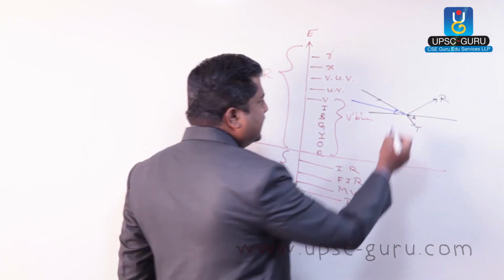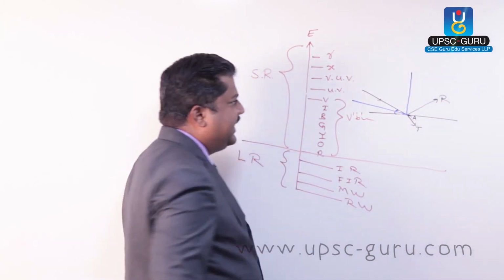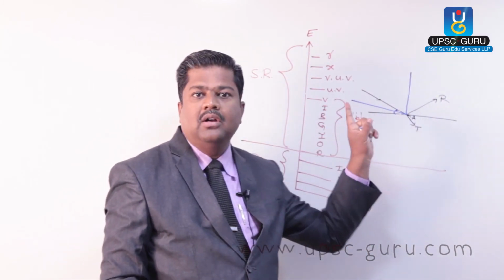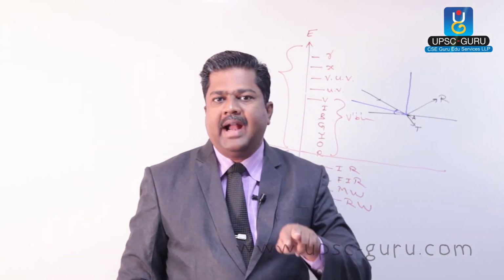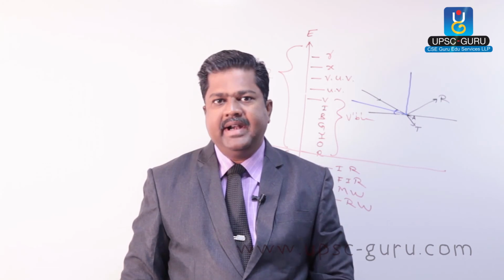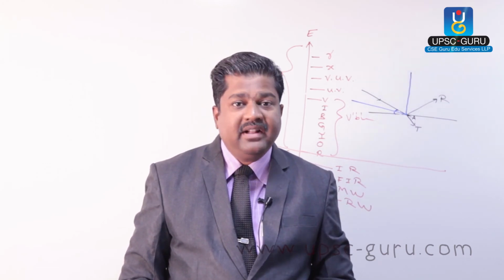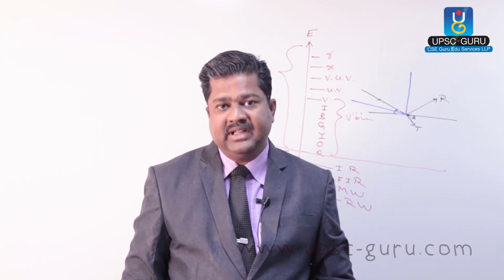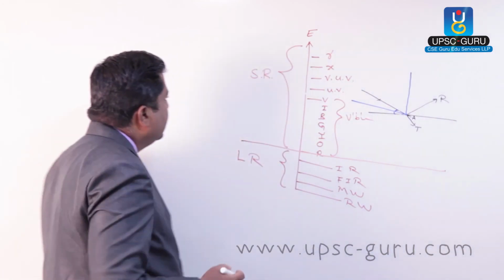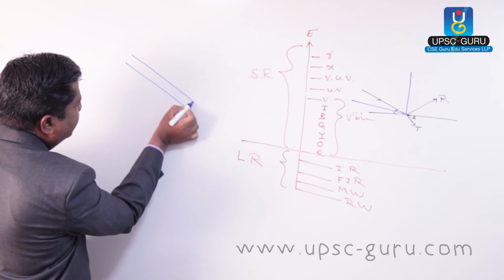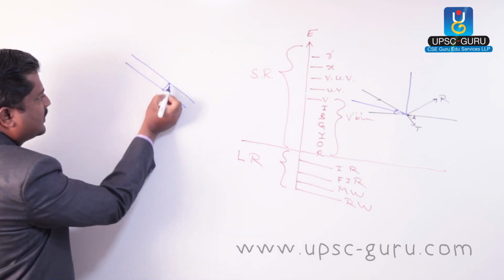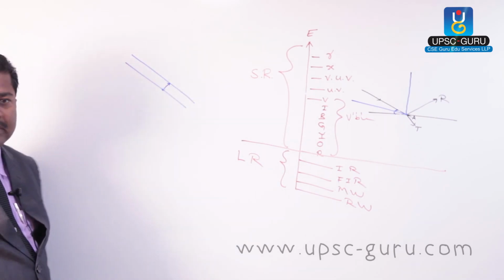If this angle is either 90 degrees or near 90 degrees, another concept we are using, perpendicular and near perpendicular, then reflected amount of light is less. Check out. This is the zone. Suppose light is coming in this way. This distance, suppose 2 centimeter distance is there.